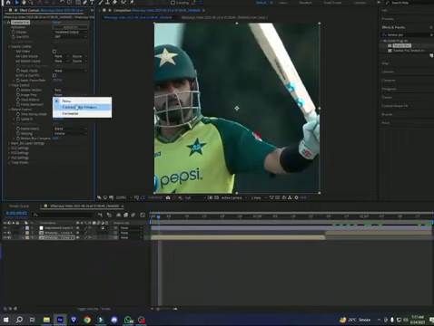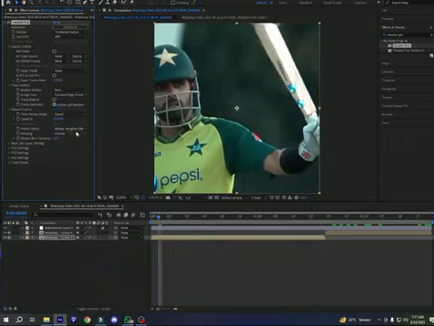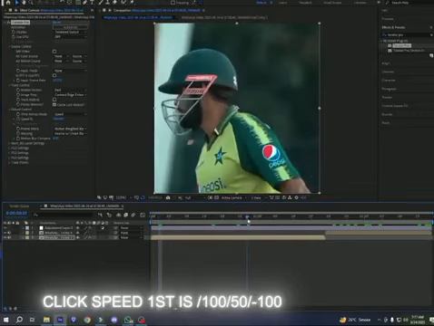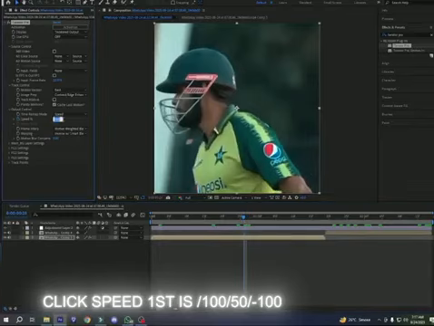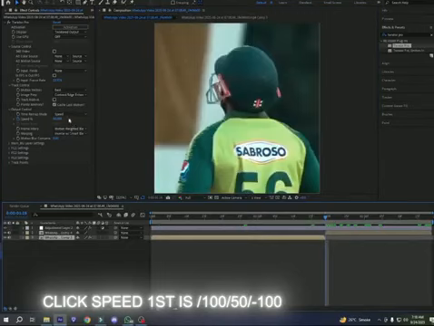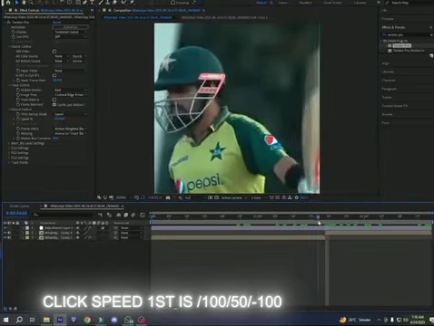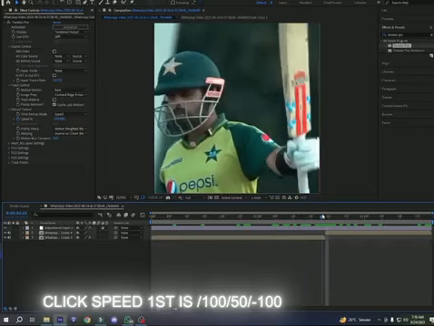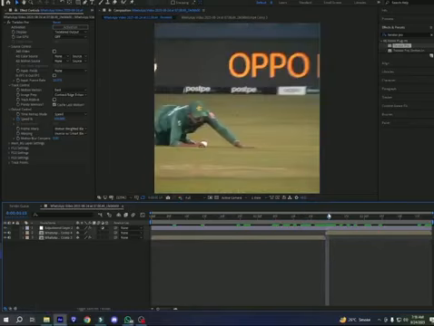So there are settings. Follow my settings now. Set 100 speed, and going to 50. Okay, there are 50 and this one, and going to the last one. This is very good, and a good edit. Follow my settings now, and it will be good.